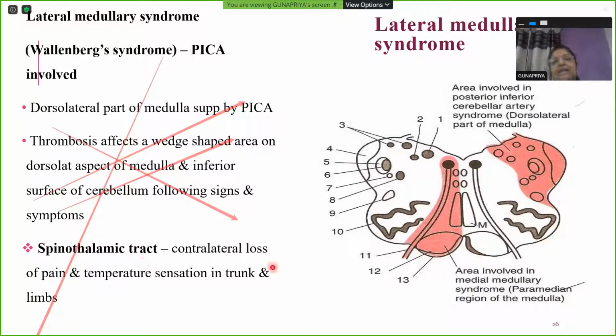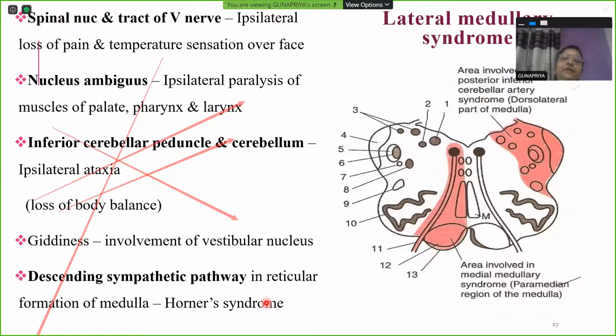there will be contralateral loss of sensation from the opposite side, body, trunk, and limbs. Spinal nucleus and tract of trigeminal nerve, there will be ipsilateral loss of sensation from face. Nucleus ambiguus, there will be ipsilateral paralysis of muscles of pharynx, larynx, and soft palate. Inferior cerebellar peduncle and cerebellum, there will be ipsilateral ataxia, that is the loss of body balance. Giddiness because of involvement of vestibular nucleus. And Horner syndrome due to involvement of descending sympathetic pathway within the reticular formation in medulla.